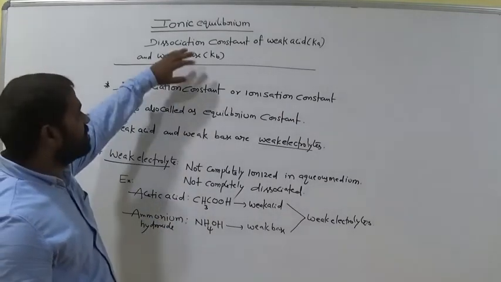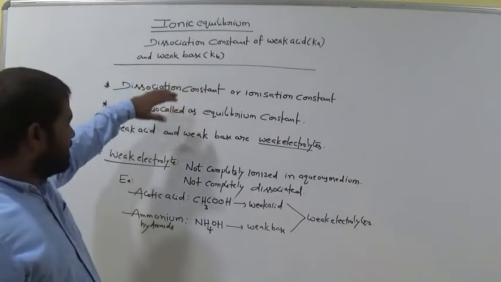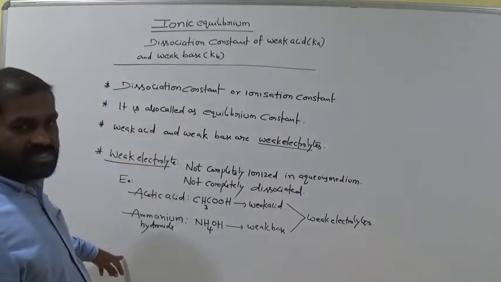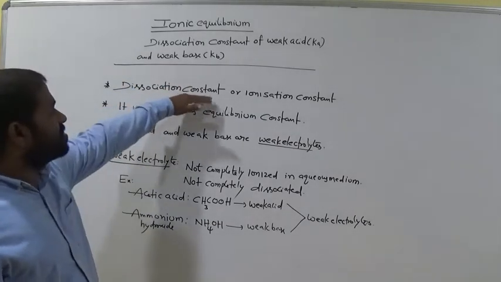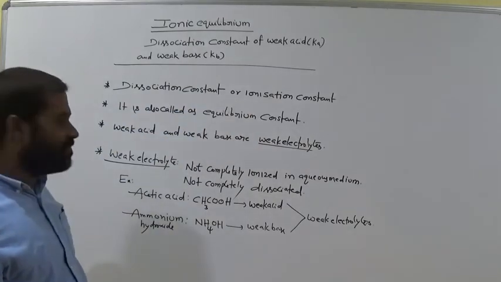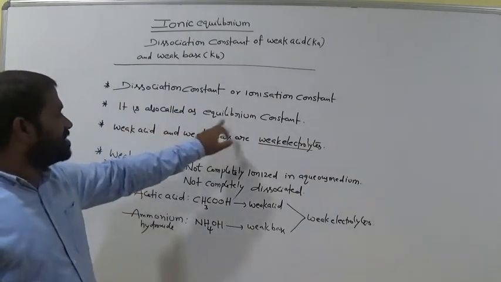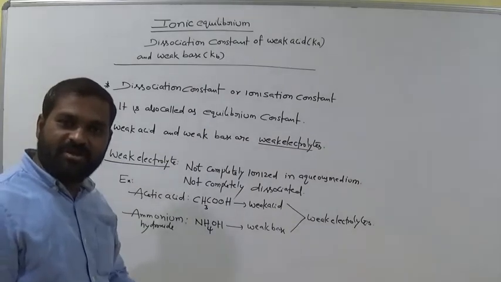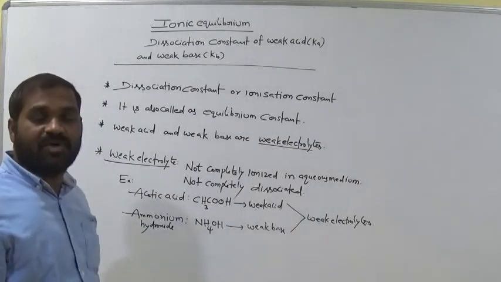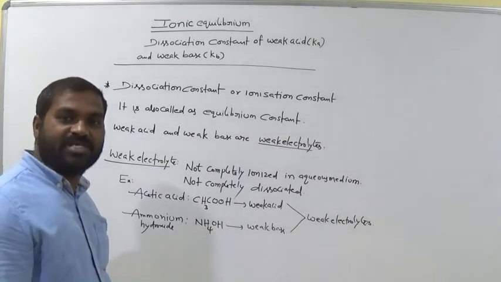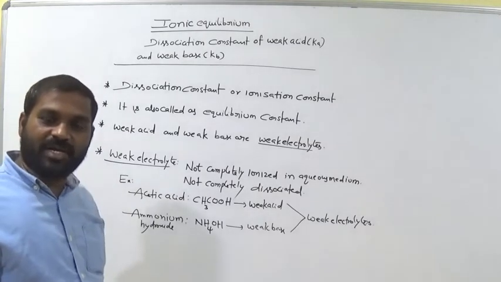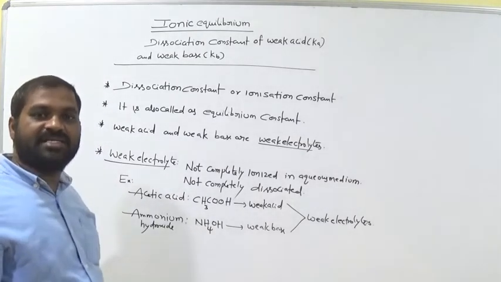Before going to discuss that, here we will discuss these topics. Dissociation constant or ionization constant, both are the same. It is also called the equilibrium constant. You know how to write the equilibrium constant Kc: molar concentration of products by molar concentration of reactants, with the stoichiometric coefficients as powers. That is the law of mass action.